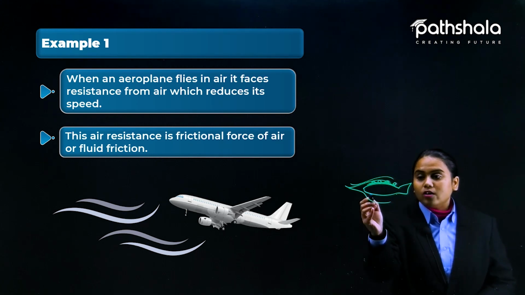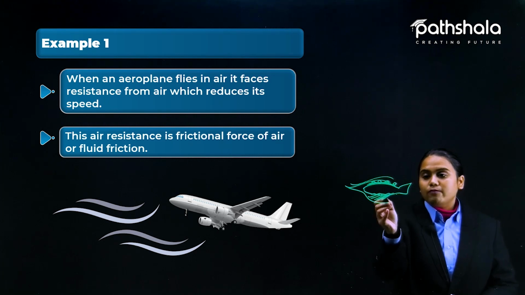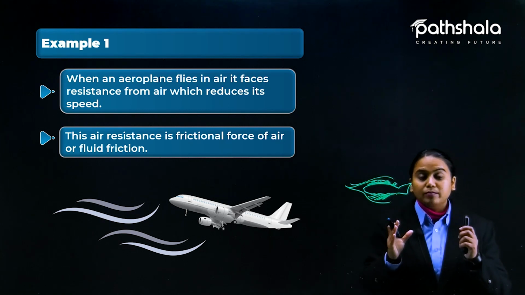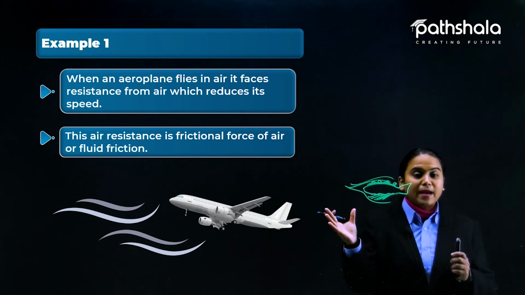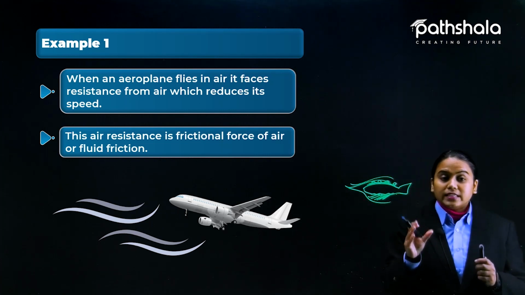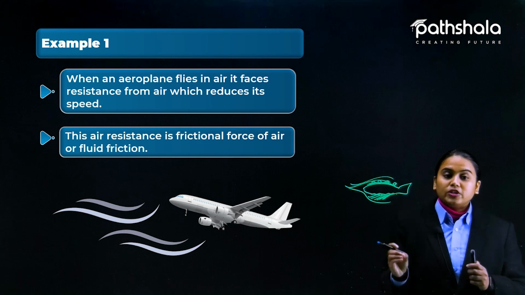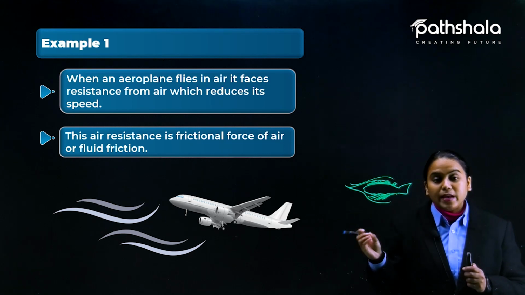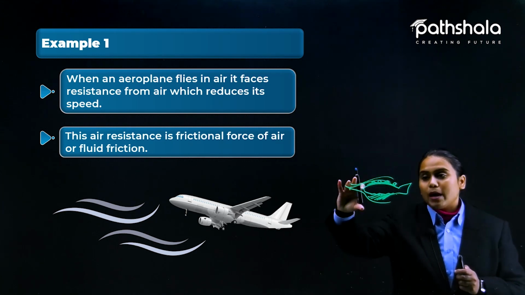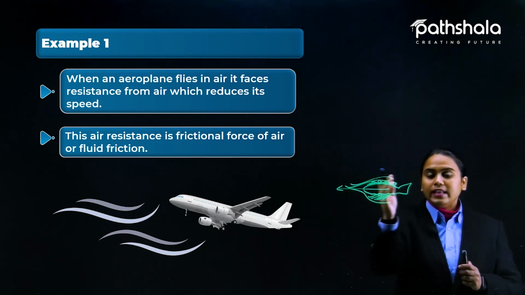The irregularities of the surface of the plane will interlock, or a small quantity of adhesive force would be there, because fluid does not have lots of frictional force compared to solid frictional force. But still, if there is something, we have to consider that too. Fluid friction is playing a very important role here, providing an external force in the opposite direction of the motion. The plane is moving in this direction, so air will move in the opposite direction.